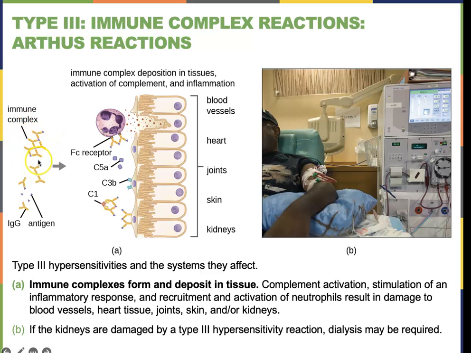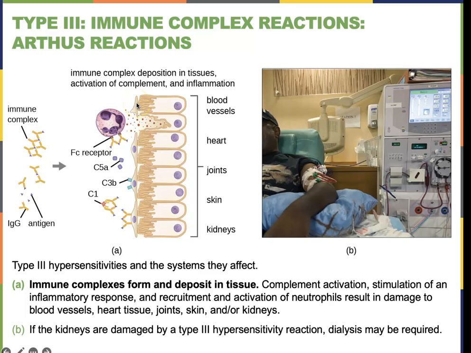We talked about agglutination and how this is normal, but sometimes these complexes get deposited in tissues. So you can see here we have this complex embedded in the tissue. And what that does is it recruits your complement system. Remember, complement is attracted to the antibodies, and the complement will come in and basically start to do what it is supposed to do, which is destroy the tissue. The other immune cells will come in, right, like your neutrophils, that will also start to destroy the tissue.